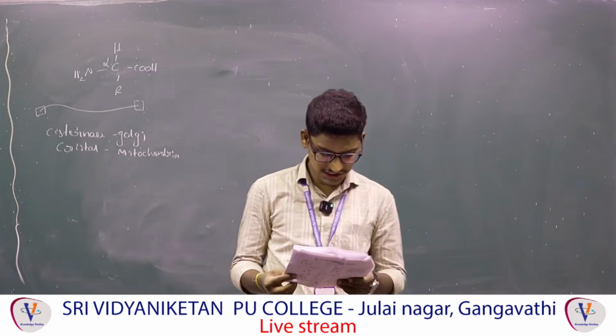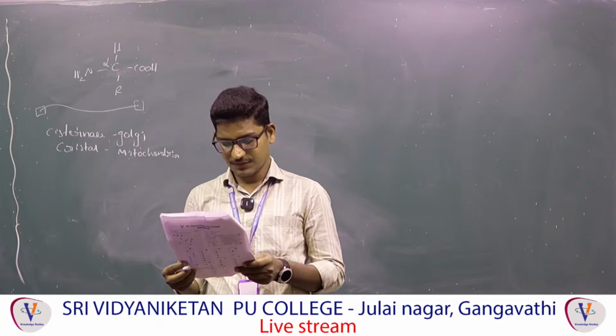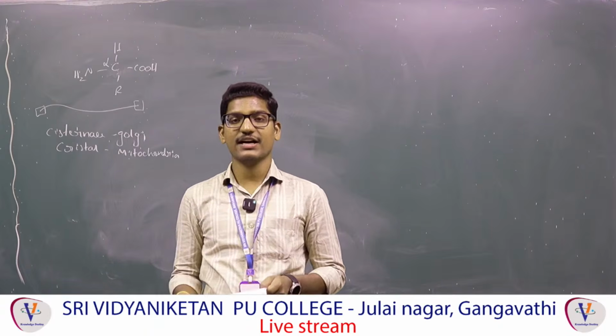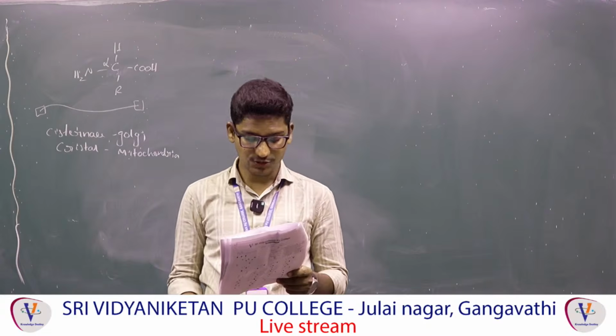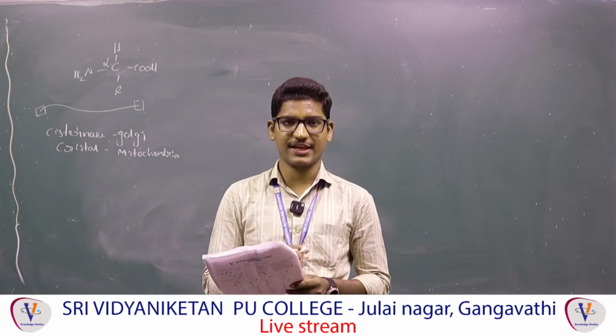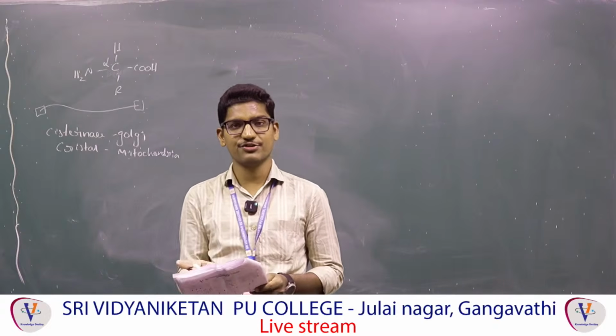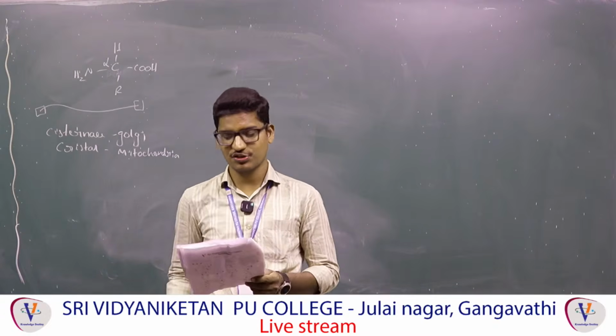Next, 123, which of the following is incorrect, they are asking. So the second option is incorrect. Only 80S, they said, for 80S two subunits are there, 60S and 40S. But 70S also has the two subunits. No, they mentioned only 80S, which is going to be wrong.